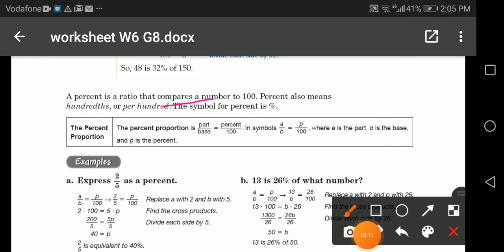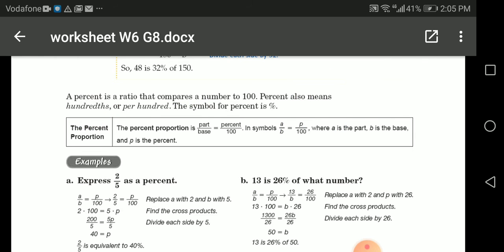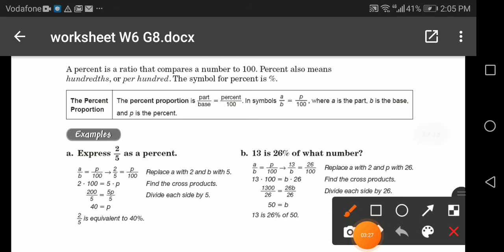This is a very important sentence to know how you can solve it. Percent also means hundredth with th at the end. Per 100. Okay, remember this is the rule, guys. Part over base equals percent over 100, as we solved here.